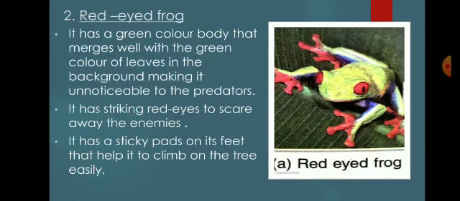Now here you can see that a red-eyed frog is shown in the diagram. It has a green colored body that merges with the green color of the leaves in the background, making it unnoticeable to the predators. It has striking red eyes to scare away the enemies. It has sticky pads on its feet that help it to climb on the tree.